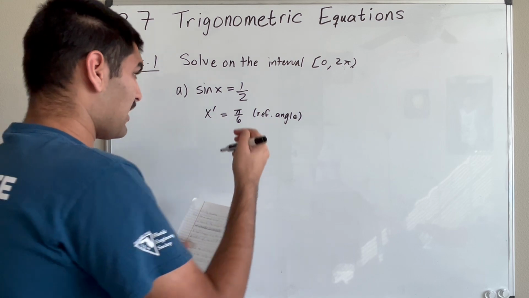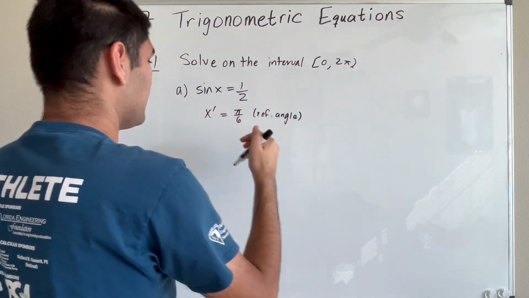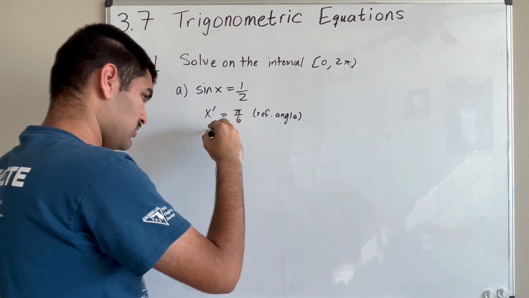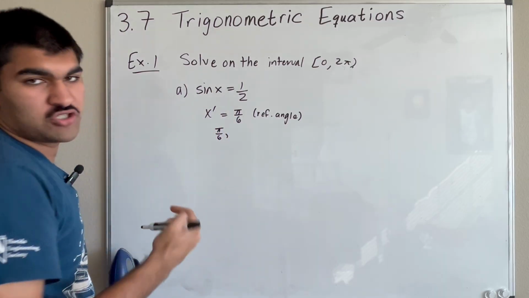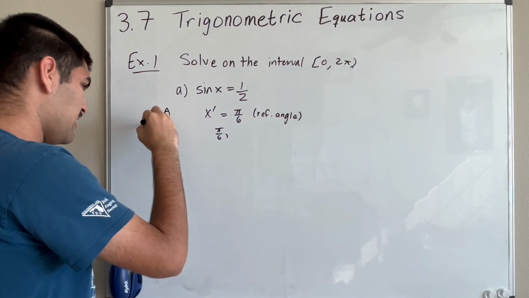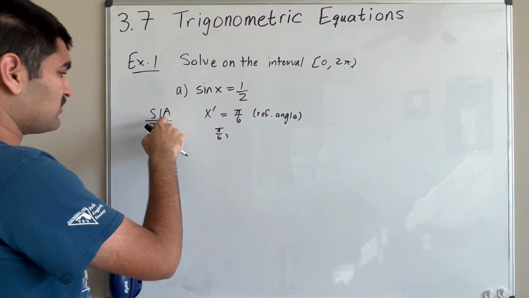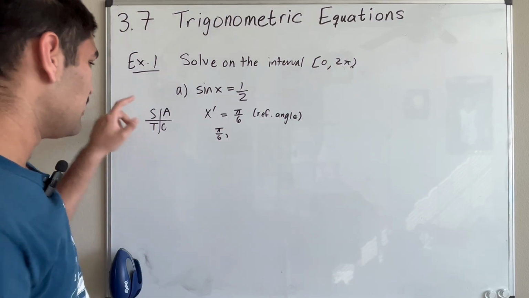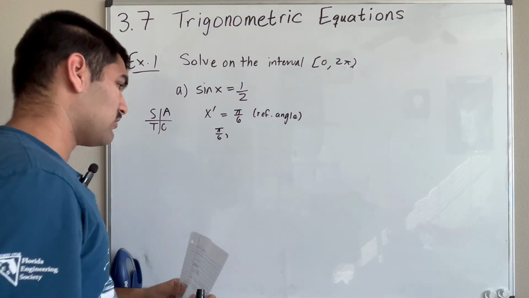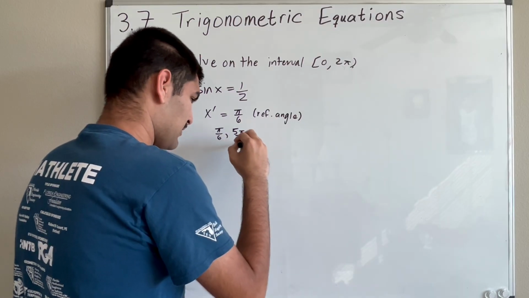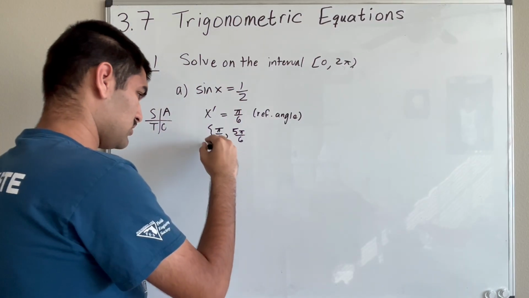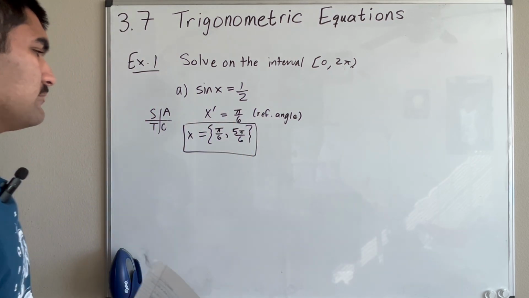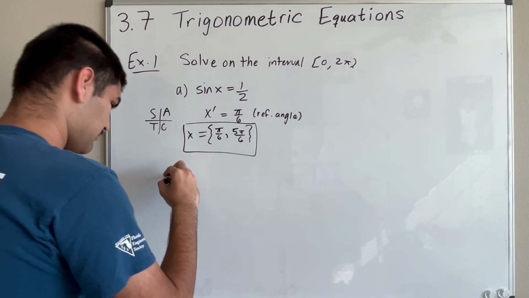Now we have to solve on the interval 0 to 2 pi, so we have to consider the sign, right? It's positive 1/2, so pi over 6 is a solution. And in what other quadrant is sine positive? Well, if you recall from ASTC, sine is positive in the first and second quadrants. So we just have to find the pi over 6 reference angle in the second quadrant. If you do that real quickly, you get 5 pi over 6, right? And these are the only solutions to this equation. So that's the answer. Cool. Let's do another one.